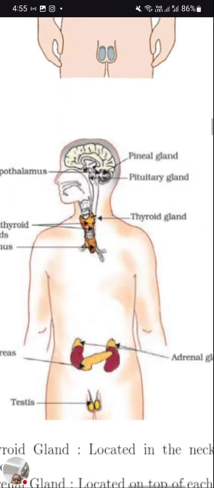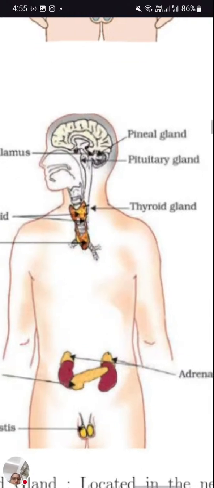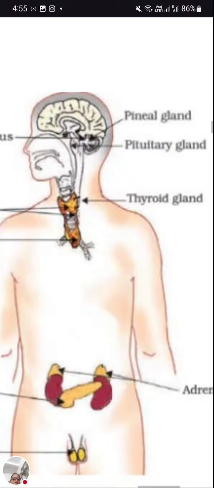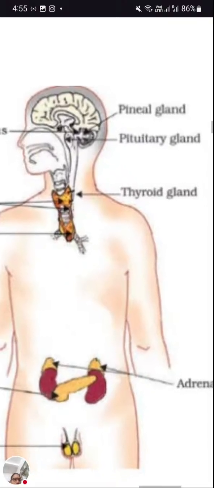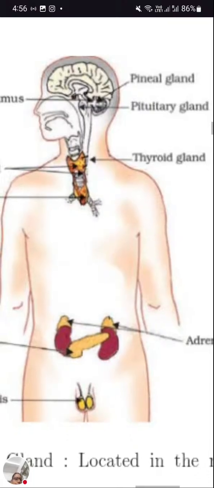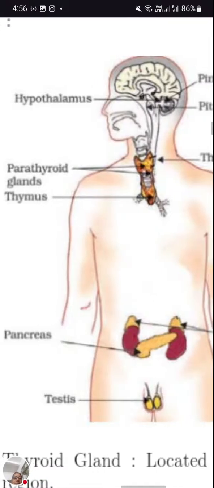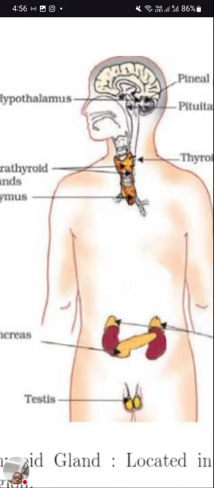Pineal gland is present in the brain just above the pituitary gland. Okay, here the pituitary gland is there. Pituitary gland is called the master gland. That can also be one important question: why is the pituitary gland called the master gland? Because it controls all other glands of the body. Now after pituitary and pineal gland, they are in the brain. Then hypothalamus, that is also in the brain only.